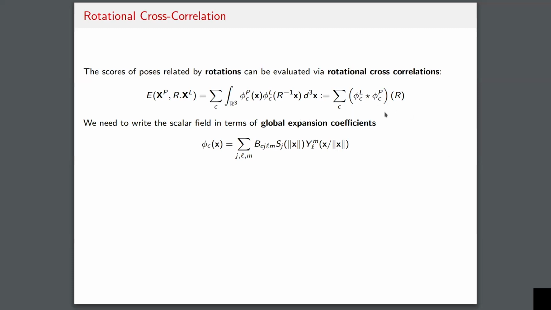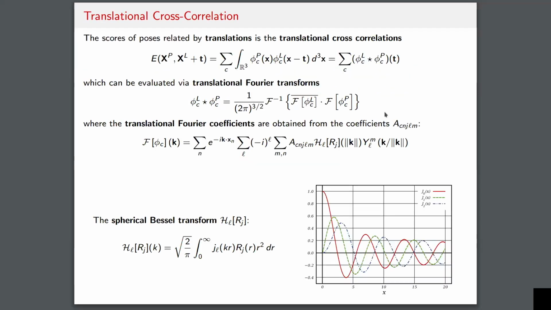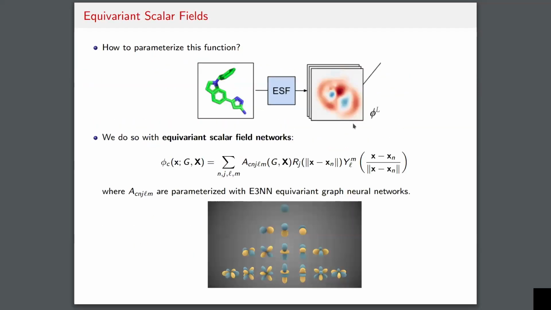So first we need to do a change of basis into a global spherical harmonic expansion of the scalar field. So what I mean here is that the way that we've defined our scalar field so far, as you can see on the previous slide here, is as a sum of contributions from each ligand atom. And from each ligand atom, we have a basis set which is in spherical coordinates centered at the position of that particular ligand atom.